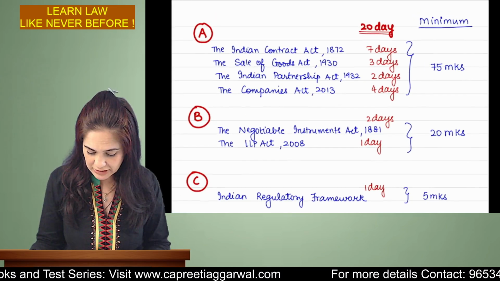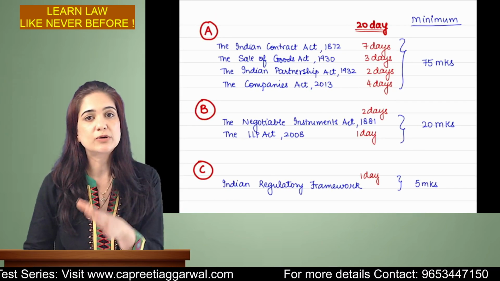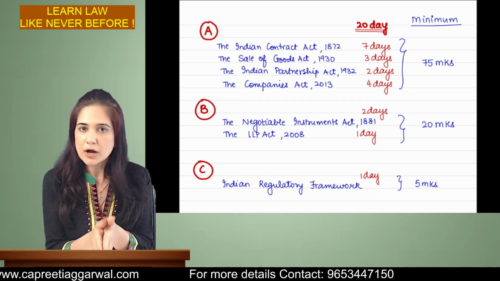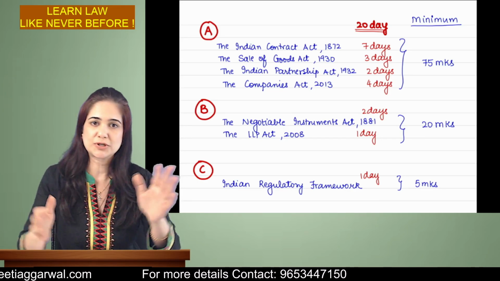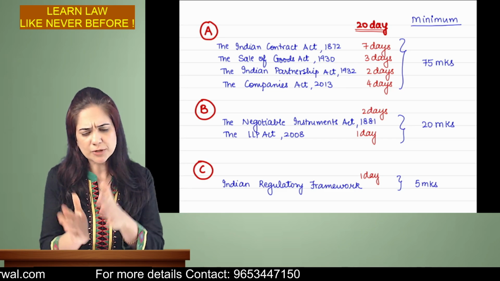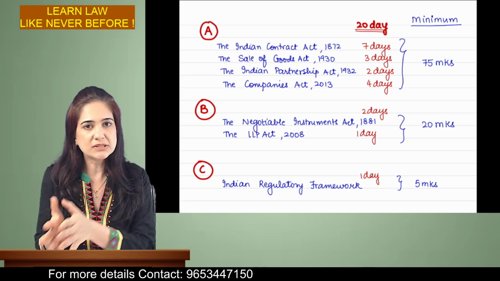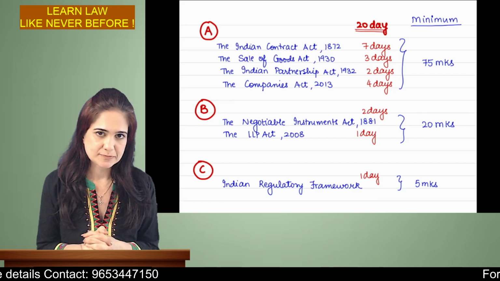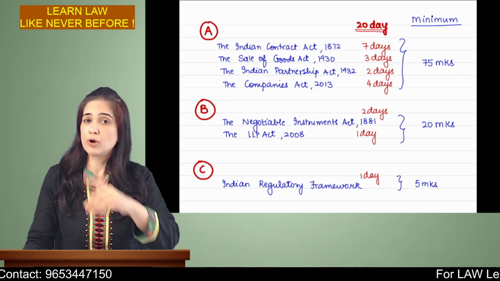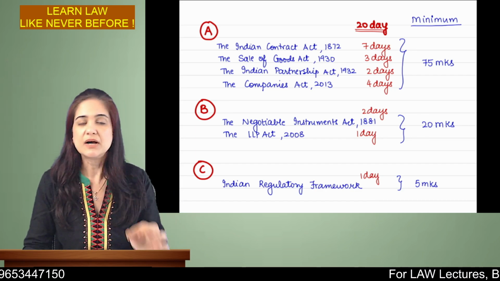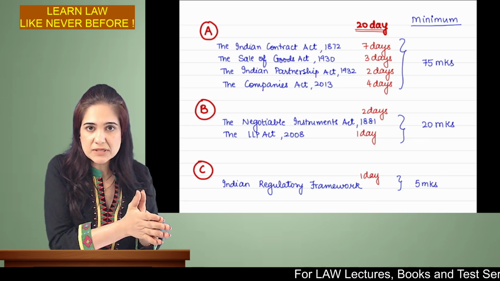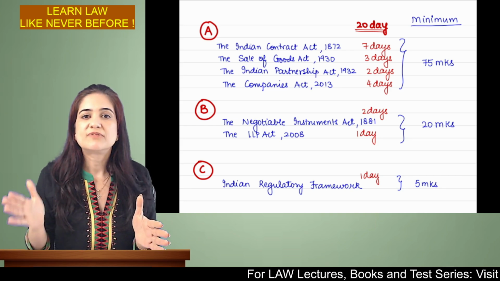Now, students, I am assuming that you are going to study other subjects also. I have given you 7 days time for Contract Act. Doesn't mean that the whole day you should study only Contract Act. You should put 2 hours in the morning and 2 hours in the evening, or maybe 3 hours, and complete this act. So in 7 days time, along with other subjects, you can comfortably cover the Contract Act. Also, go through the concepts and immediately solve the compiler questions.